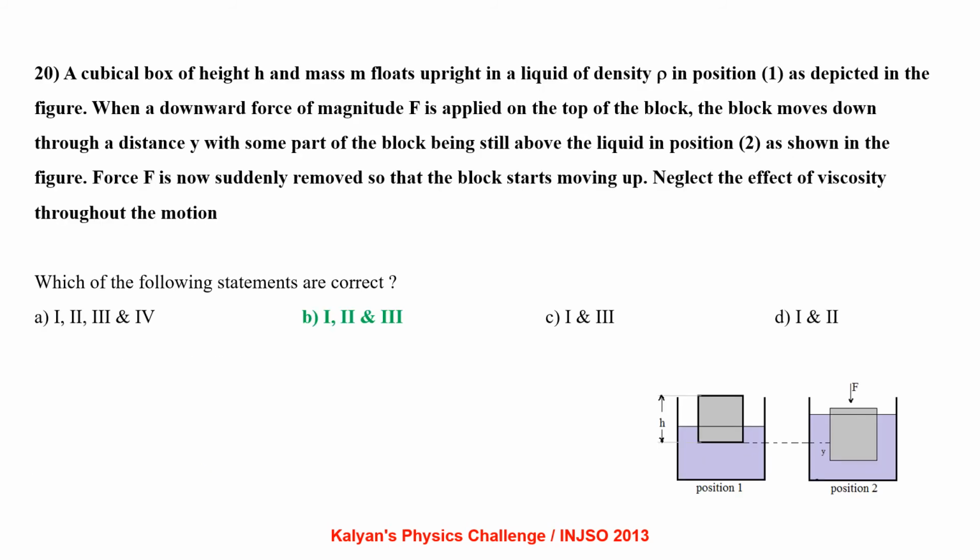A cubical box of height h and mass m floats upright in a liquid of density rho in position 1 as depicted in the figure. When a downward force of magnitude F is applied on the top, the block moves down through a distance y with some part of the block being still above the liquid in position 2 as shown in figure. The force F is now suddenly removed so that the block starts moving up. Neglect the effect of viscosity throughout the motion.